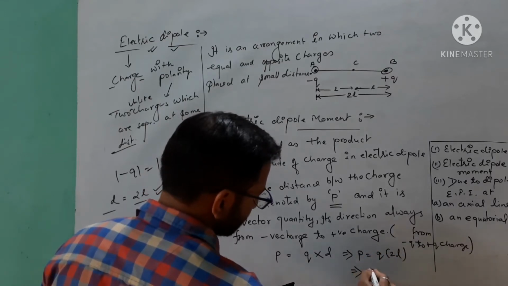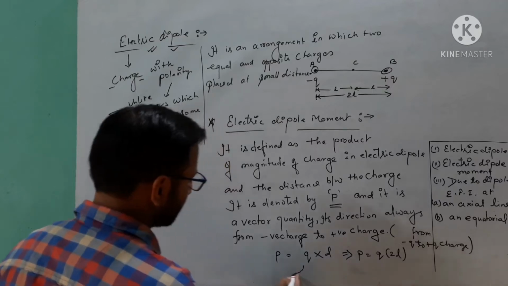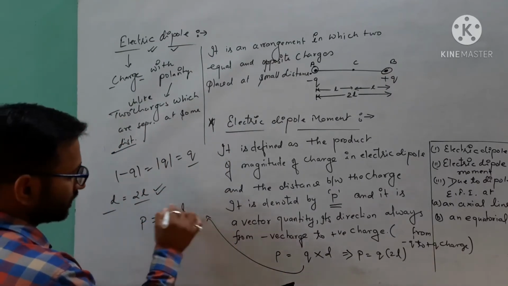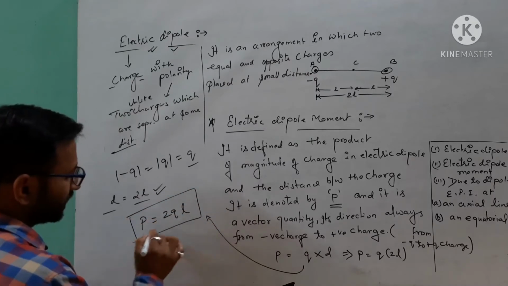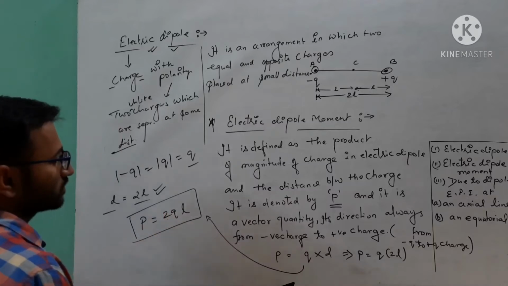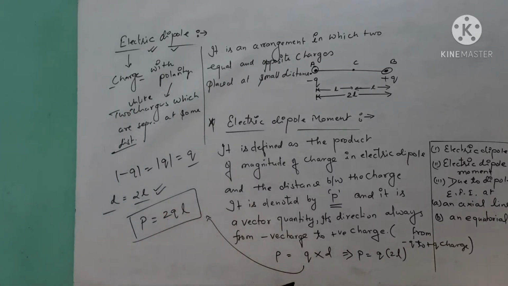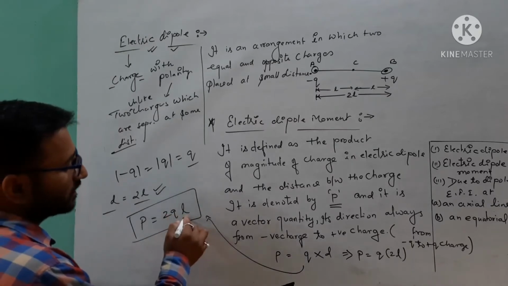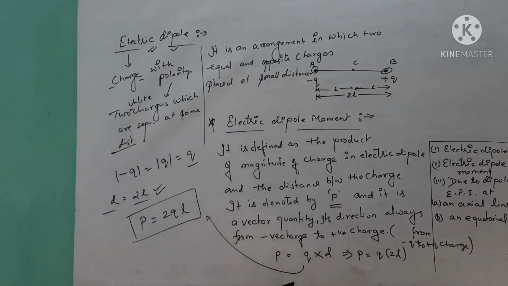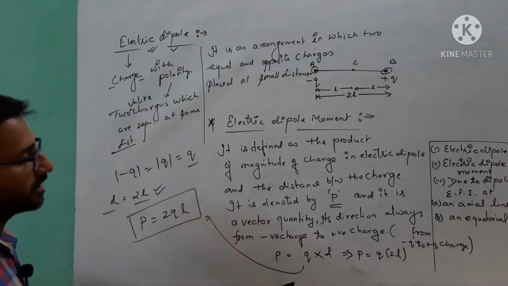So our final formula will be P is equal to 2QL, or you can write 2QA also. In place of L you can write A also. In some books you can see this type of notation. So this is the value of the electric dipole moment.